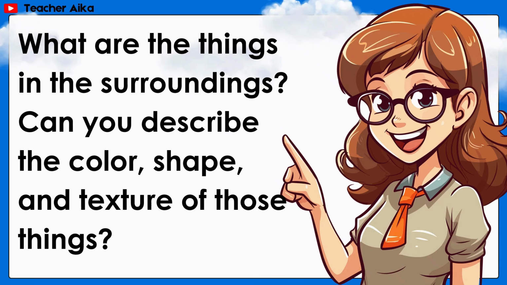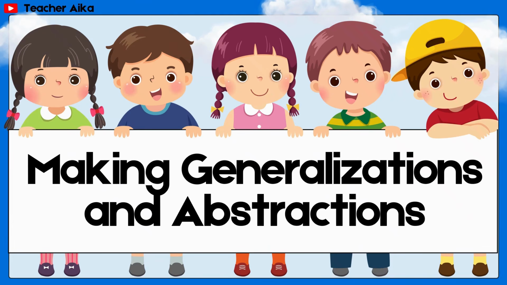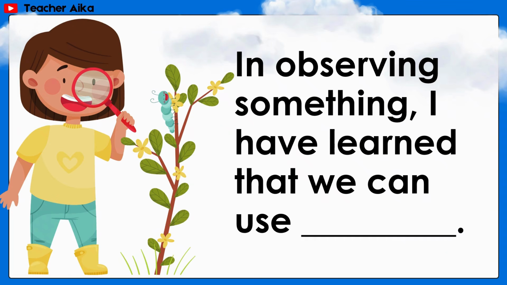What are the things in the surroundings? Can you describe the color, shape, and texture of those things? In observing something, I have learned that we can use our senses.